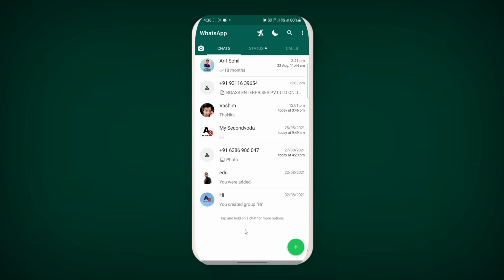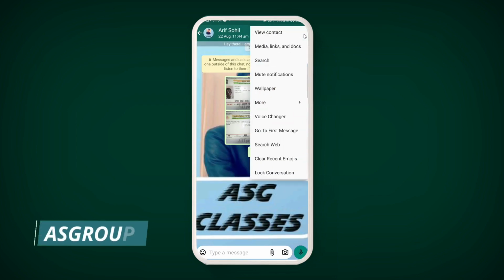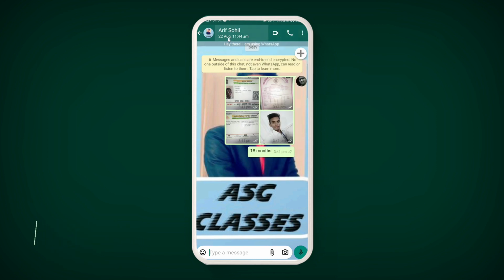If you open this application, you can see that by the looks it is quite the same as other mod versions like GB WhatsApp, FM WhatsApp or Yo WhatsApp. There are not many changes, but there is a lot added. A lot of features are there which I believe are not available in GB WhatsApp, FM WhatsApp or Yo WhatsApp. Thereafter you can see the three dots. Click on three dots. You can find the voice changer option and the lock conversation option. Both options are working very well.